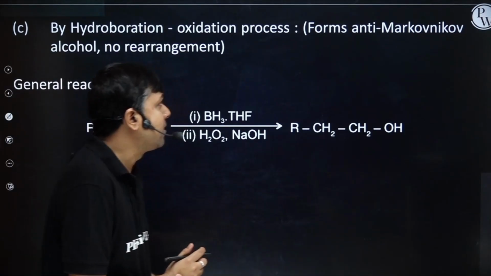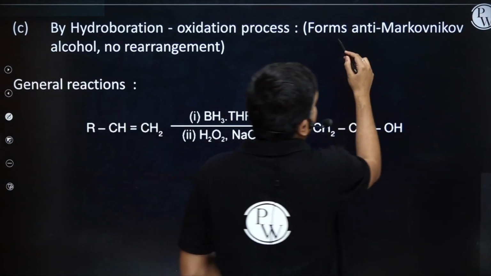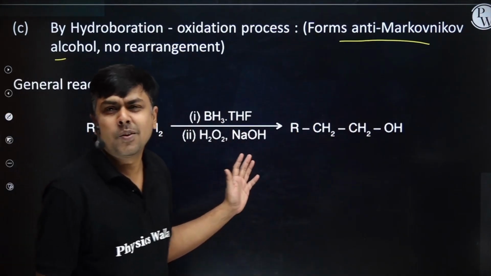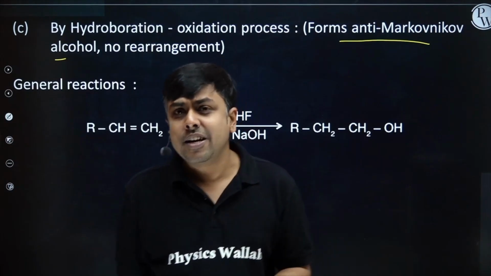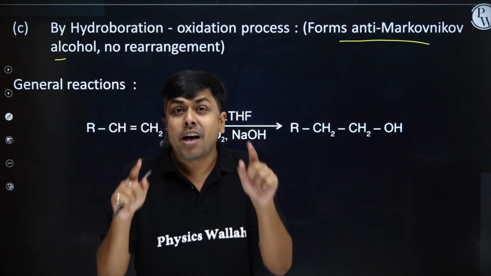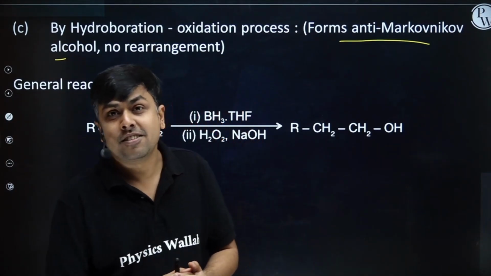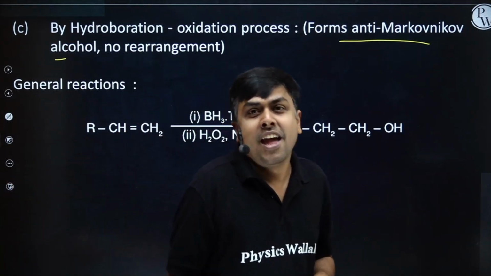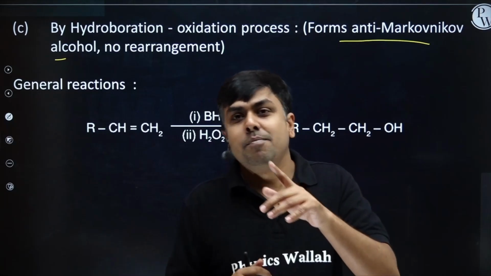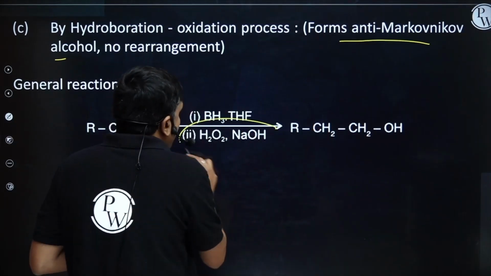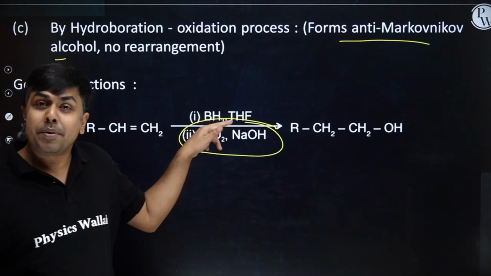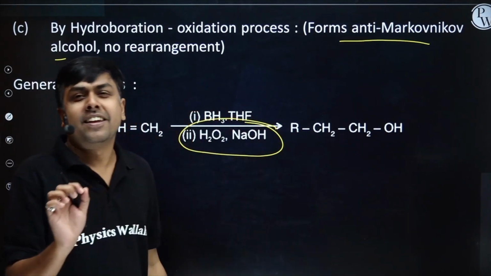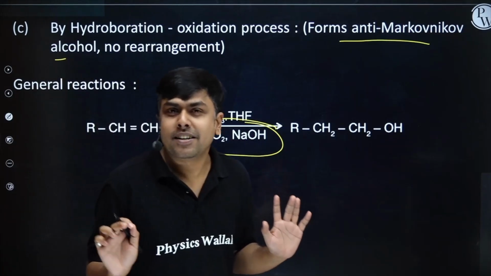Hydroboration-oxidation process, anti-Markovnikov addition, right? Okay, we have studied this reaction also in alkene. Even we have studied about the mechanism also. I was having a 4-member cyclic transition state, right, students? Formation of a trialkyl borane, and the next step was oxidation process, H2O2, OH minus. The first step is addition of borane, right? Finally, let's talk about the product.